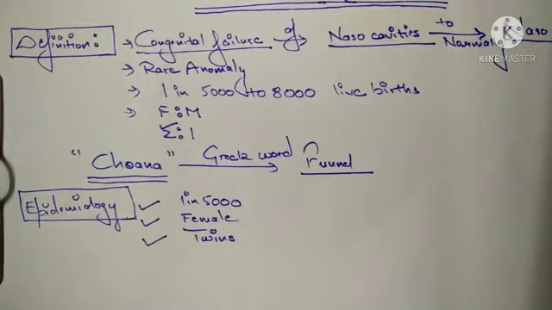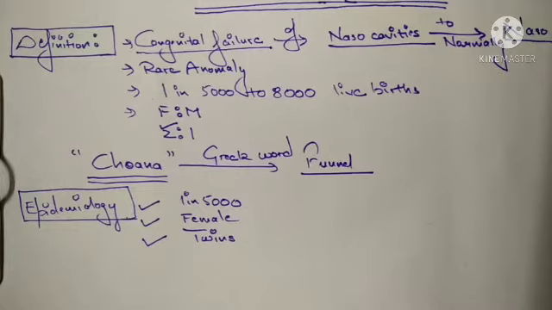Then maternal age or parity does not increase the frequency of occurrence. So increased maternal age or multigravida mothers will not have an increased risk of choanal atresia. Chromosomal anomalies are found in 6% of infants with choanal atresia.